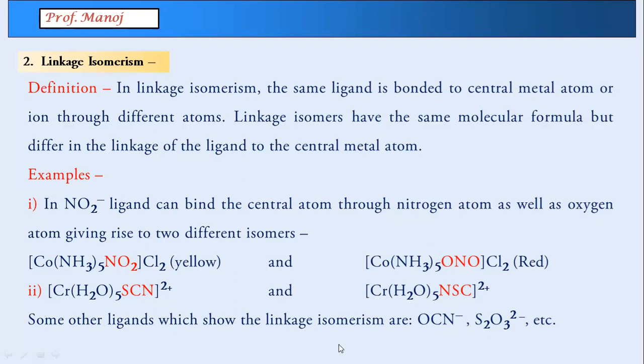So when you see this from the exam point of view, how will you recognize it? You have to pay attention to the part which you can see as different: NO2, ONO. Here you have an advantage: I have put it in red color and blue color. In the exam, obviously there will not be any color, so you have to watch it such that you can see a difference in the bonding. SCN, NCS. In cyanide, it will be CN, the other will be NC: cyanide, isocyanide. So this is what is known as linkage isomerism.